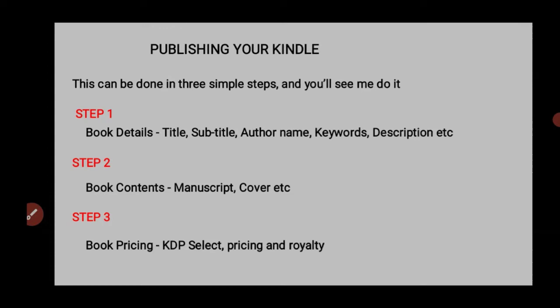So publishing your Kindle book can be done in 3 simple steps, and you will see me do it. Step one is about the book details. The book details entail the title, subtitle, the author name, the keywords, the description, right? Step two is about the book contents, the manuscript, and the cover and other things. Step three, which is the final step, is about your book pricing. You will see how to select your pricing method.